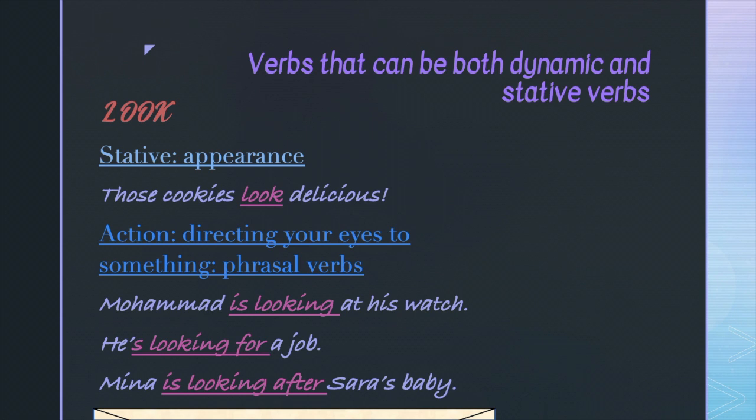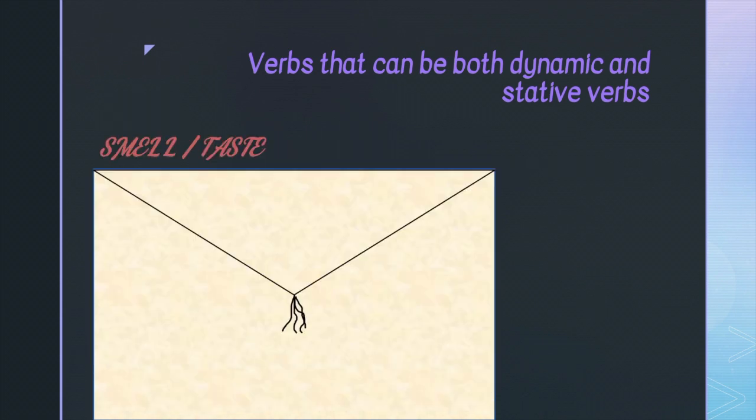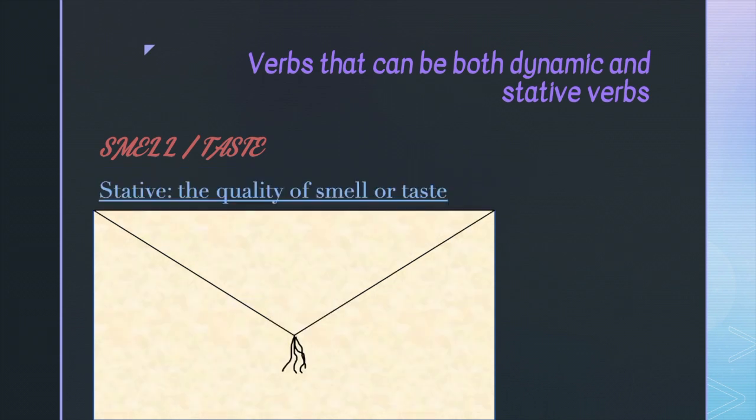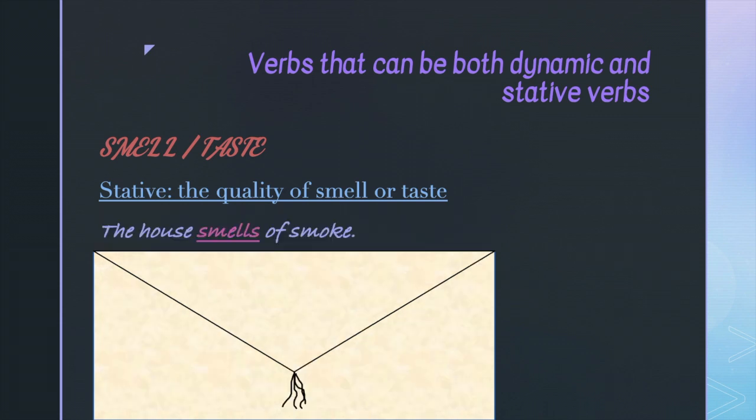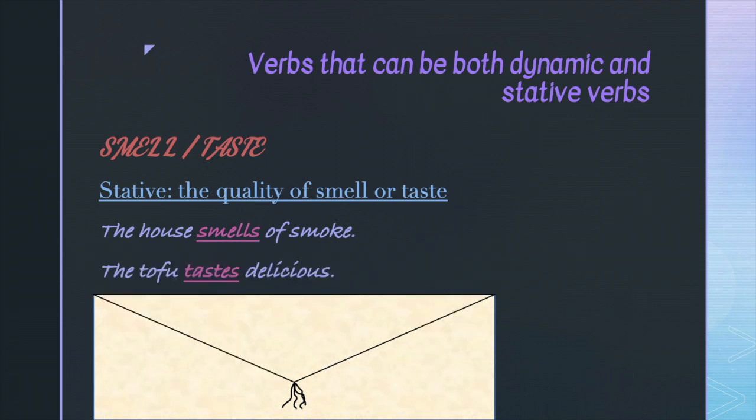The next verb that can be stative or action, actually I'm putting 2 similar verbs together in this one. They're smell and taste. The stative meaning of smell and taste have to do with the quality of these senses. For example, the house smells of smoke, or the house smells like smoke, same thing. Or we could say, the tofu tastes delicious. Tofu can be very boring or very delicious. It depends on what you do with it.